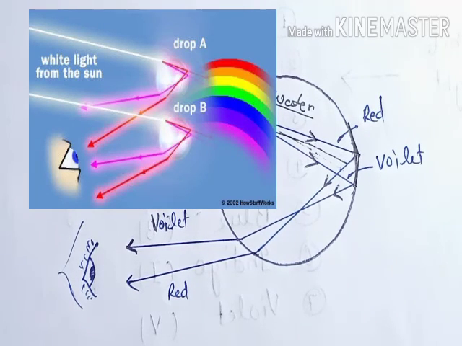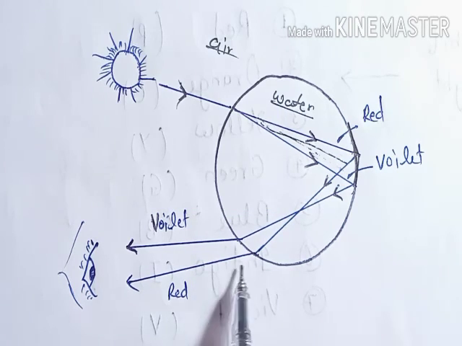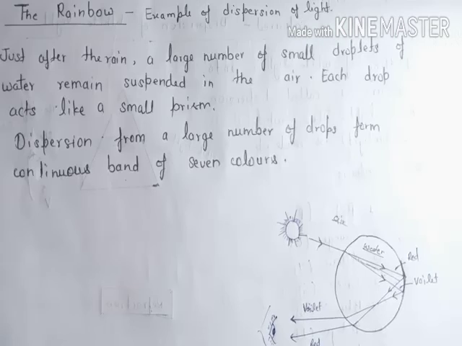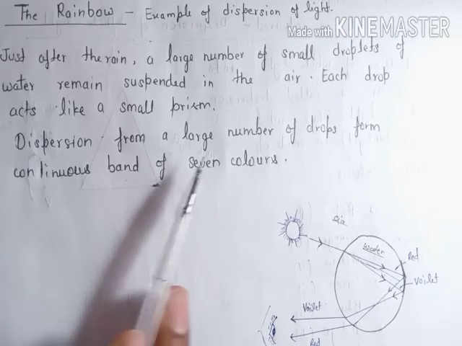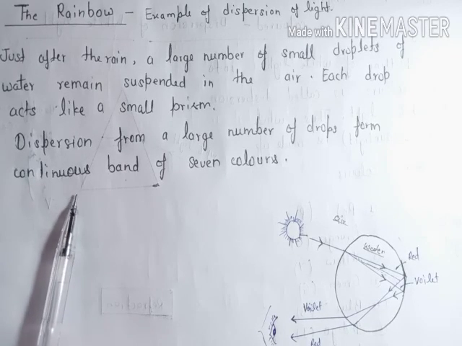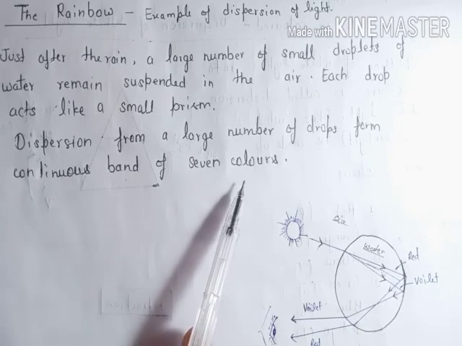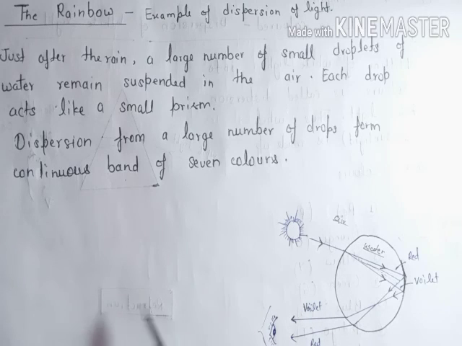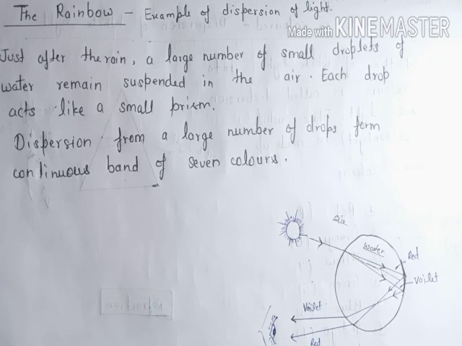And the violet color we see in the rainbow is from a different spectrum that we get here. So dispersion from a large number of drops makes a continuous band of 7 colors, and this is called a rainbow. This is all about the formation of a rainbow. Now we will discuss our exercise.